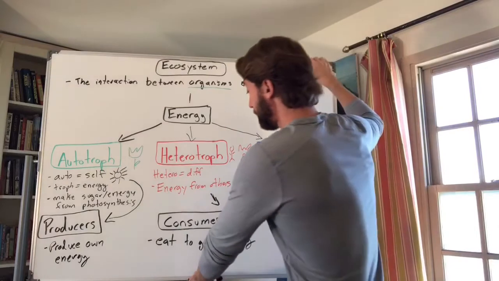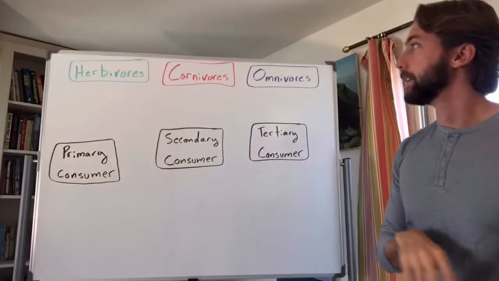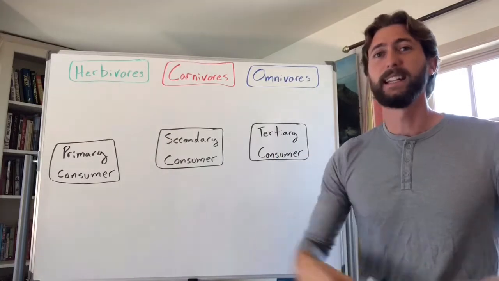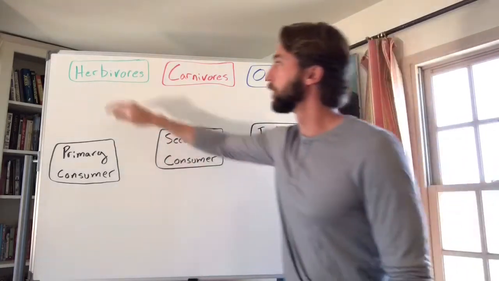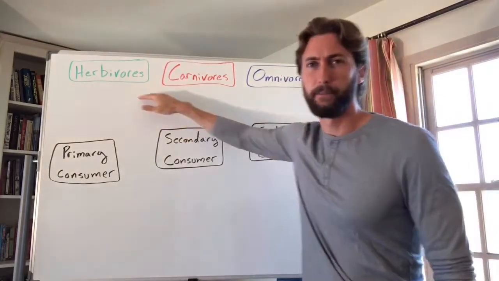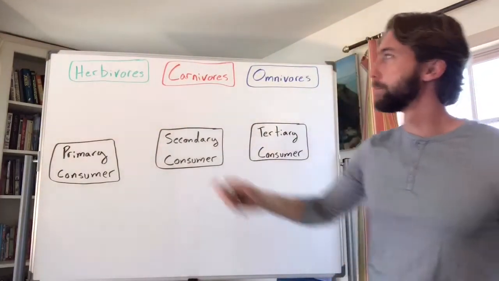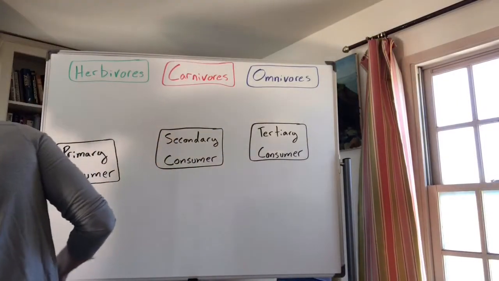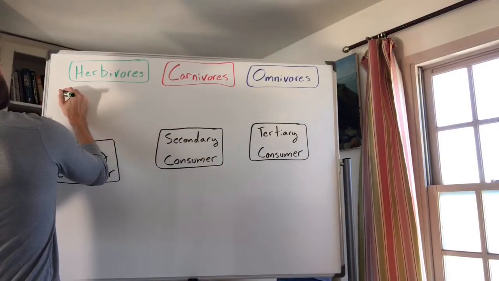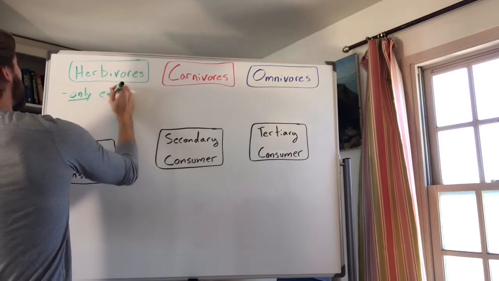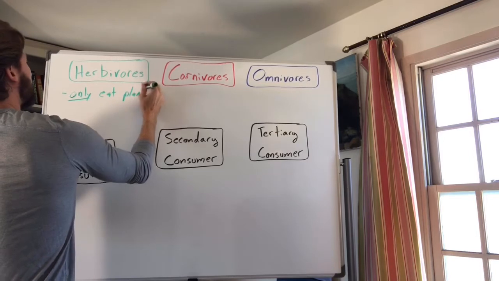But we're not done, okay? There are three types of consumers. Remember, consumers eat to get their energy. You can be an herbivore, a carnivore, or an omnivore. These should be kind of familiar, we're just going to go over them briefly. An herbivore gets their energy by eating plants. These guys only eat plants.